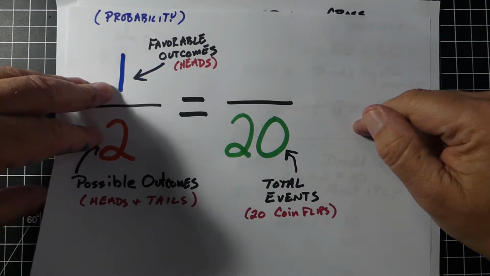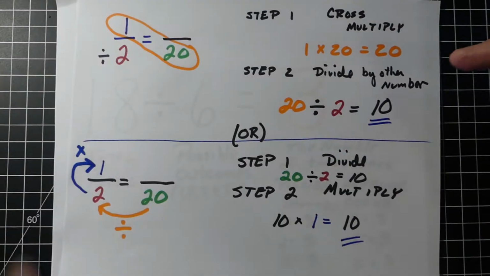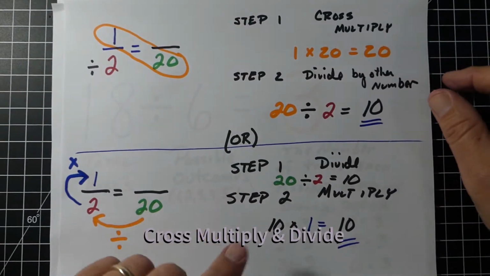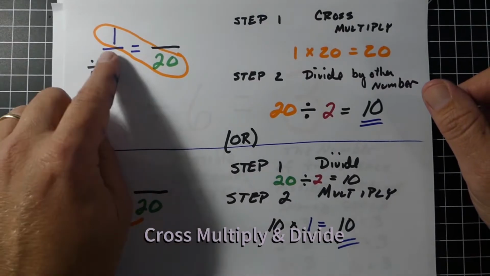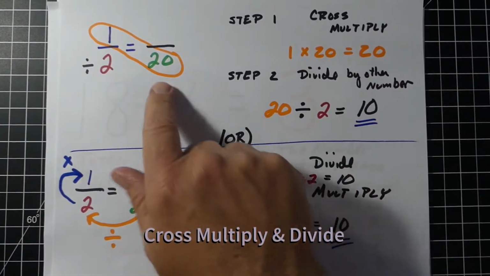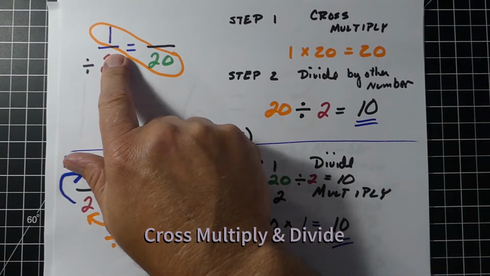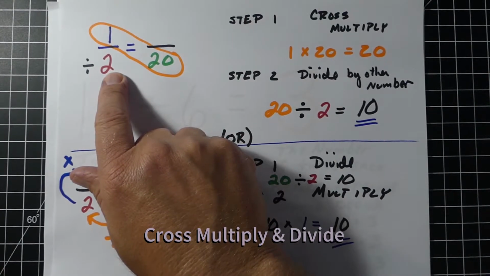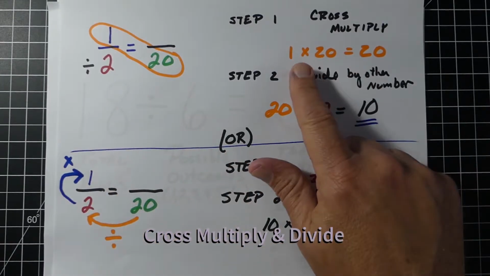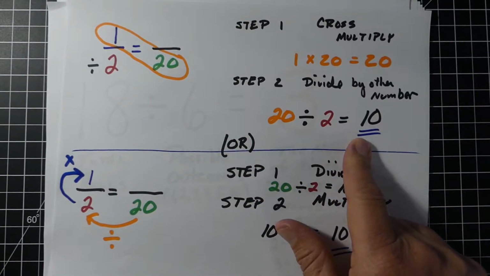There's actually a couple different ways we can get this. The first way, probably the way I was taught, is what we call cross multiply and divide. Diagonally, whichever two numbers we have, in this case the 1 and the 20, we just multiply those. So 20 times 1 is 20, no big deal there. We divide it by the other number, in this case 2, and we get 10, just like we had earlier.